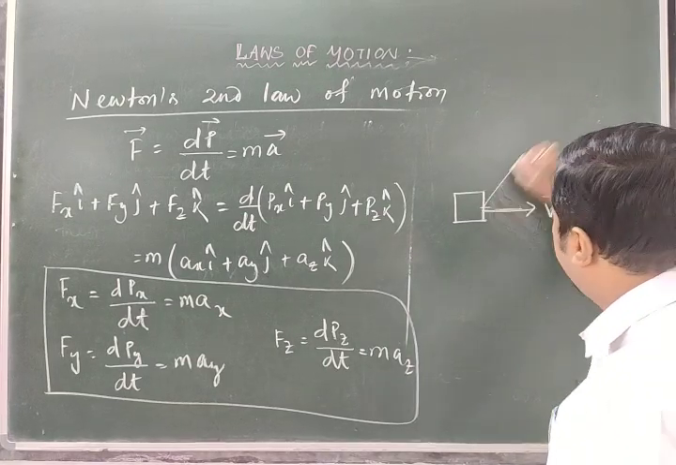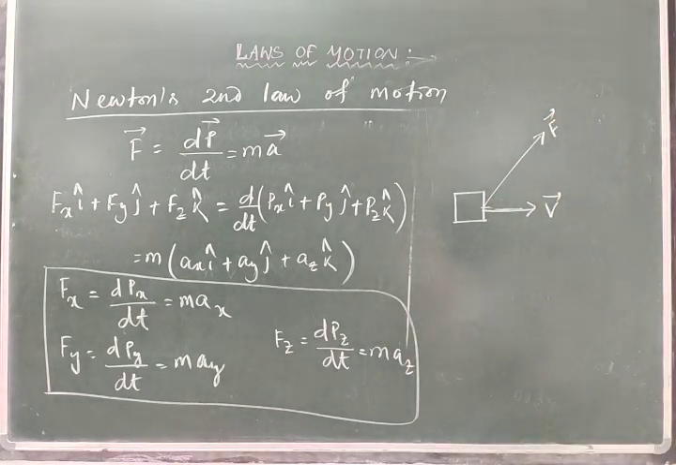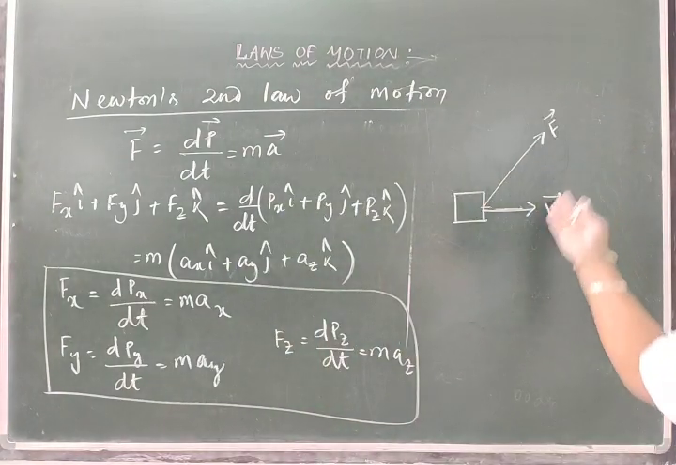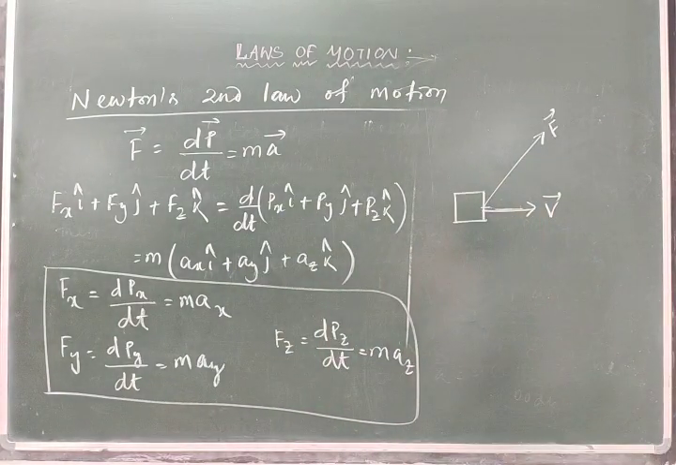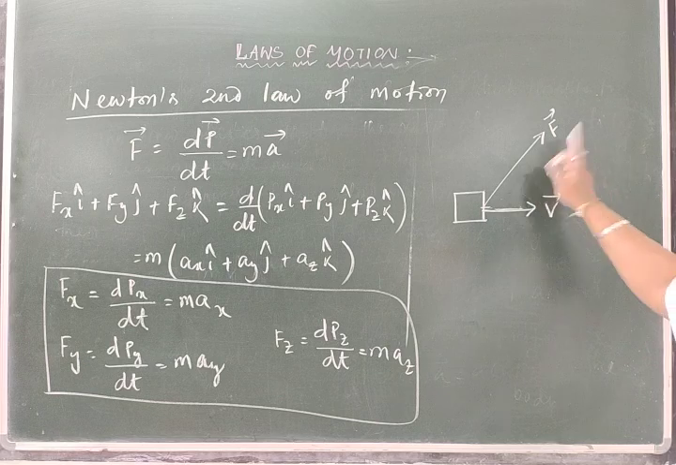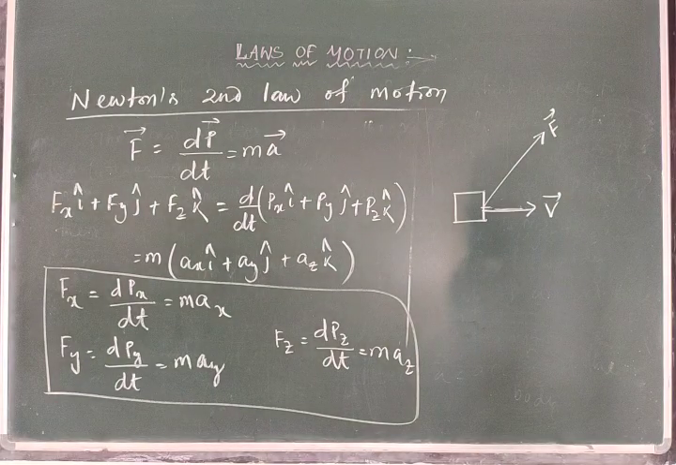And if I apply a force in this direction, it means that this force has a number of components, as you know how to split a vector and get the components. So the velocity is in this direction and F is like this. So from Newton's second law, what did we get? From this Newton's second law, we got that the force